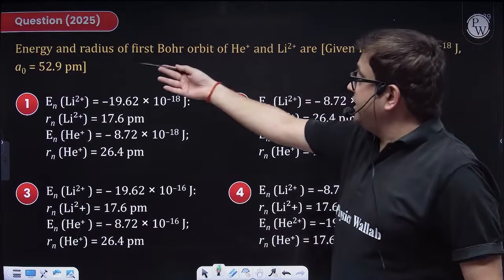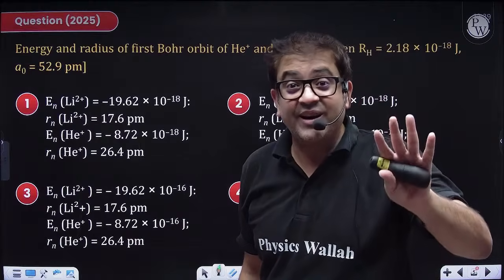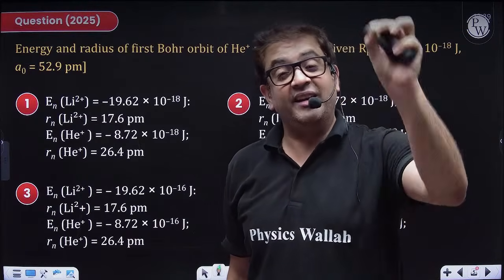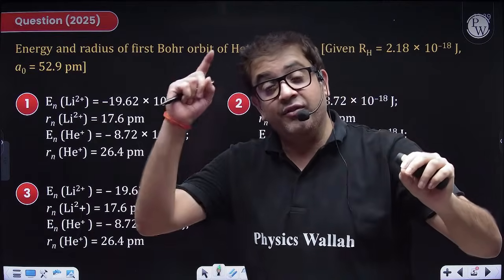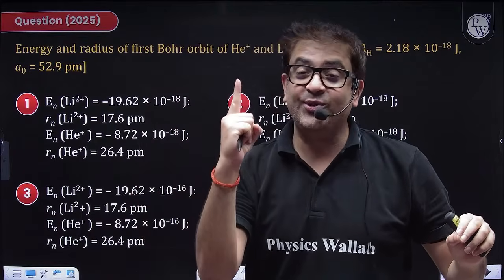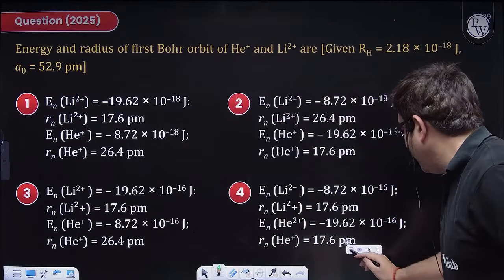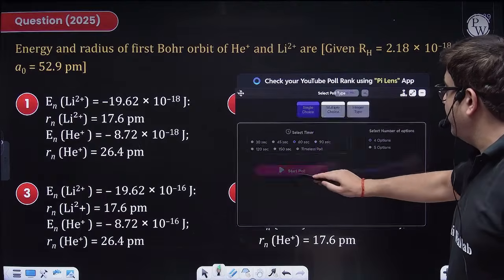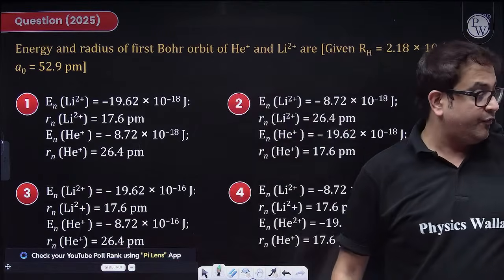The energy and radius of the first Bohr orbit. Beta, these formulas are not important? They are hugely important. Even JEE Mains has definitely asked one Bohr theory application formula. So kindly attempt, and then I'll make you revise the complete Bohr theory mathematical formulas also.